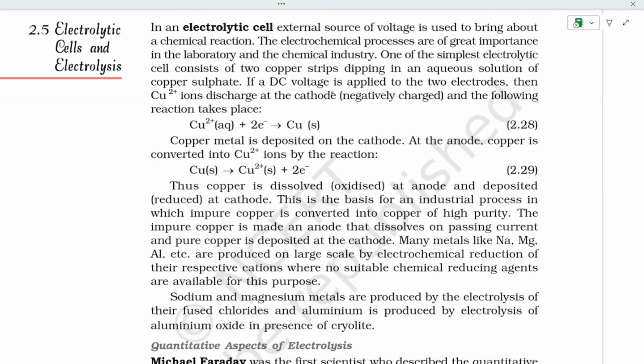If a DC voltage is applied to the two electrodes, then Cu2+ discharges at the cathode, and the following takes place: Cu2+ + 2e- gives Cu, and Cu gives Cu2+ + 2e-, so reduction and oxidation are happening.